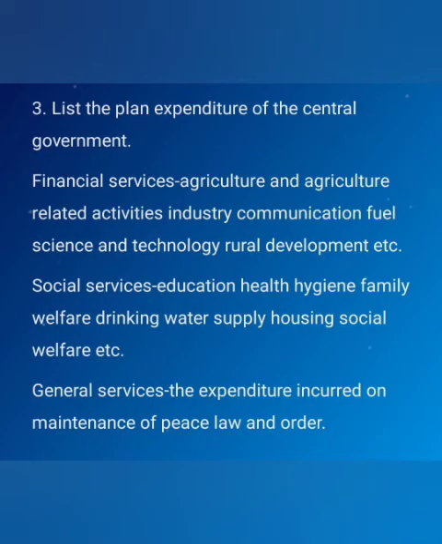Third question: list the planned expenditure of the central government. Economic services: agriculture and agriculture related activities, industry, communication, fuel, science and technology, rural development, etc. Social services: education, health, hygiene, family welfare, drinking water supply, housing, social welfare, etc. General services: the expenditure incurred on maintenance of peace, law and order.